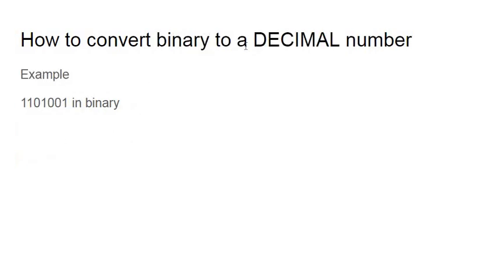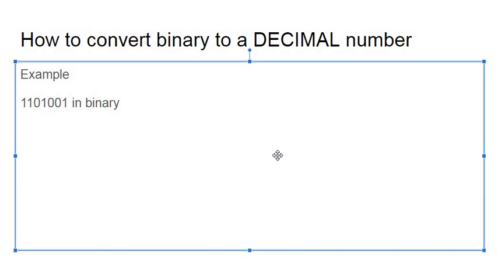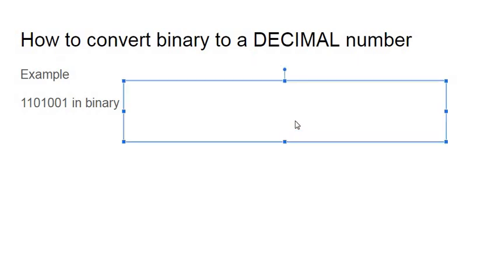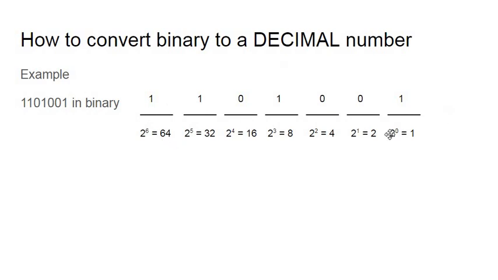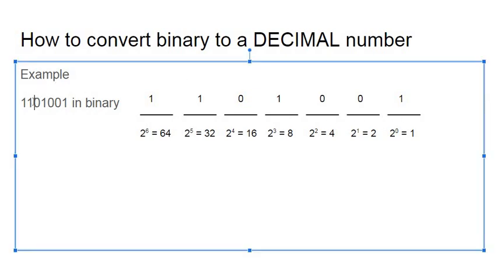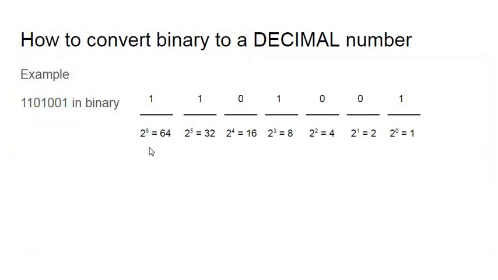So how to convert binary to a decimal number. This is the opposite of what we just did. Just like before, we're going to draw our chart, from 2 to the 0 up. In this chart, we're going to have the amount of digits that this number has. Because this number has 7 digits, we go from 2 to the power of 0 to 2 to the power of 6, which is 7.